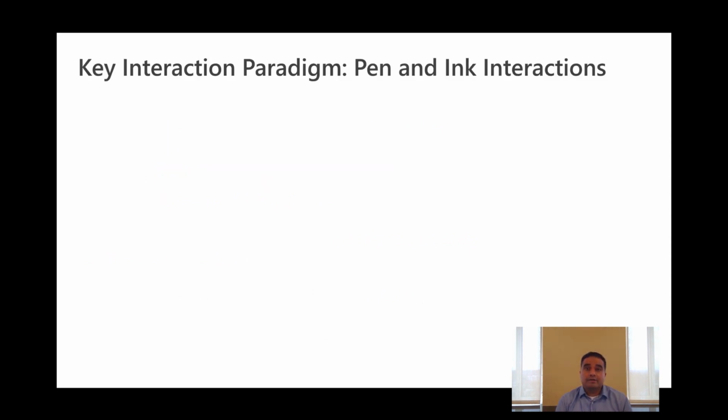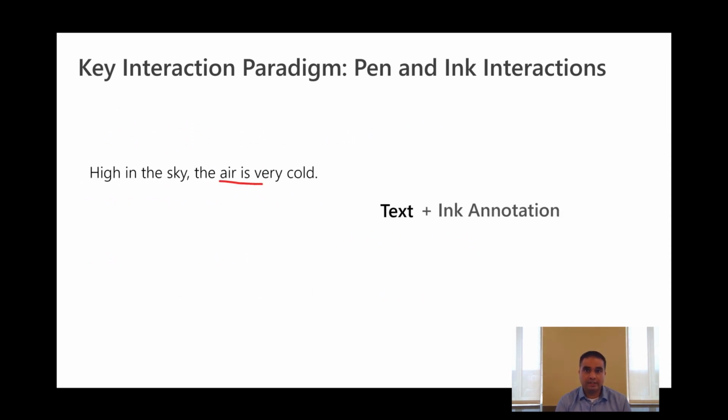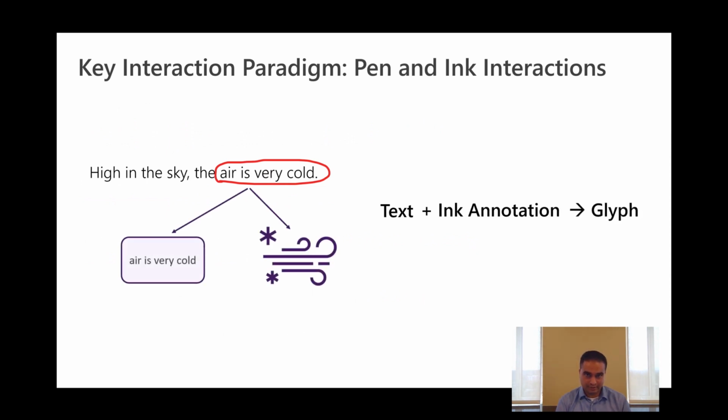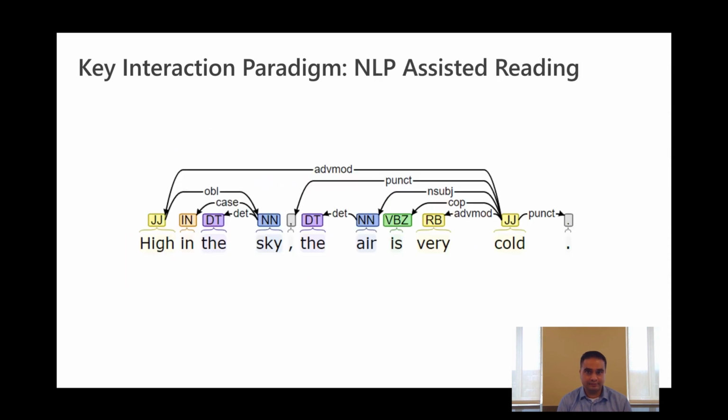A key interaction paradigm in texSketch is that we can combine text with ink annotations to automatically generate diagram representations. That is, text plus ink annotation equals glyph. And a second key paradigm is that we can use natural language processing to scaffold the reading and diagramming tasks.